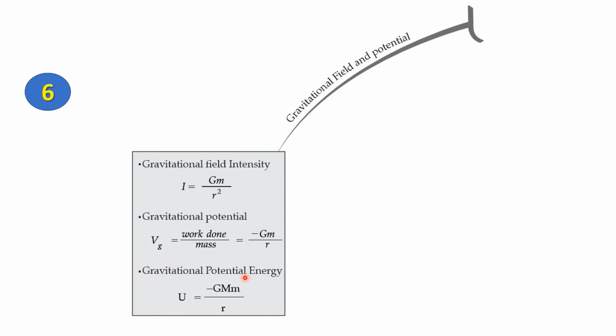Now, gravitational potential energy is the energy taken to do the amount of work done in gravitational potential. Now that is represented by U, and it has the formula minus G capital M small m divided by R. Now with respect to the Earth, G stands for the constant, capital M stands for the mass of the Earth, small m stands for the mass of the object, and R stands for the radius of the Earth. Now let's move on to the next topic.